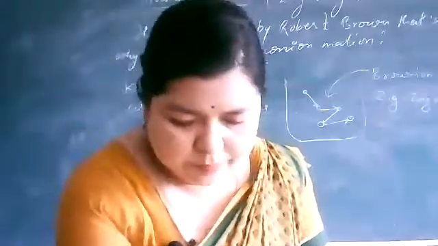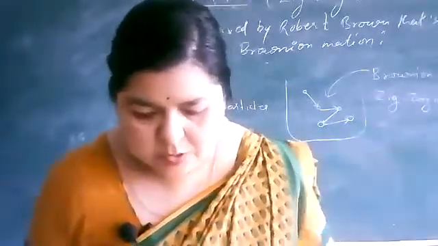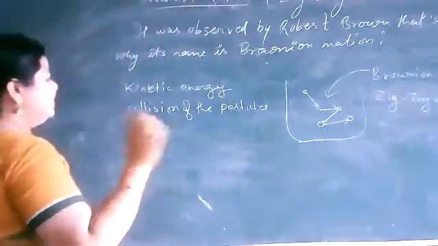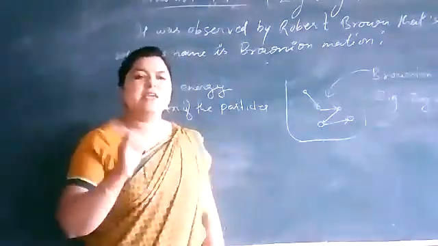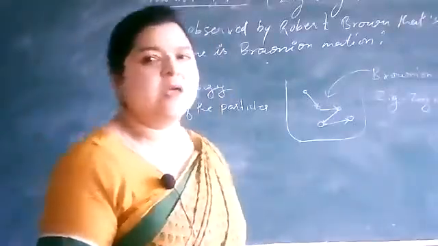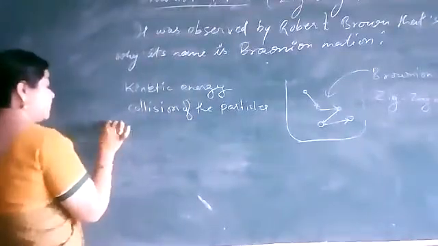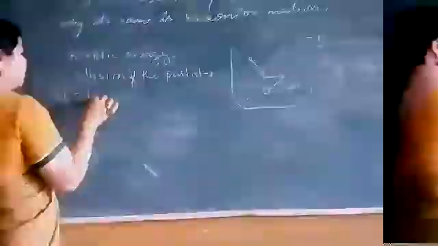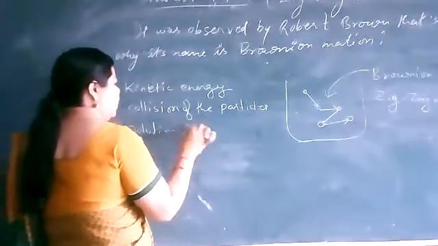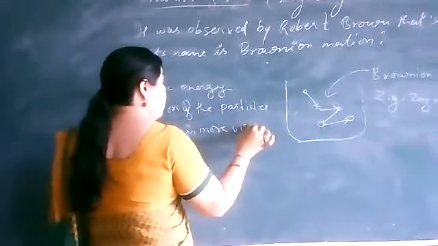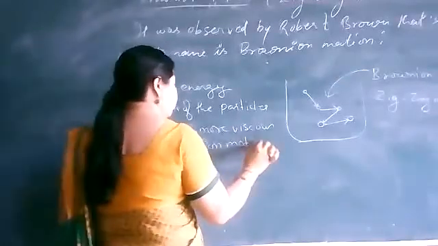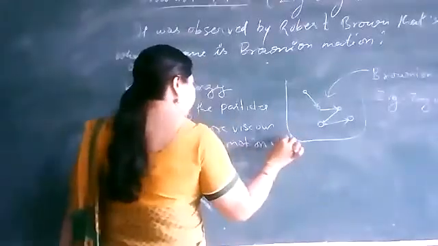Now, Brownian motion is affected by the viscosity. That means if your solution is more viscous, the Brownian motion will slow down. So you can write here, if the solution is more viscous, then the Brownian motion will decrease.